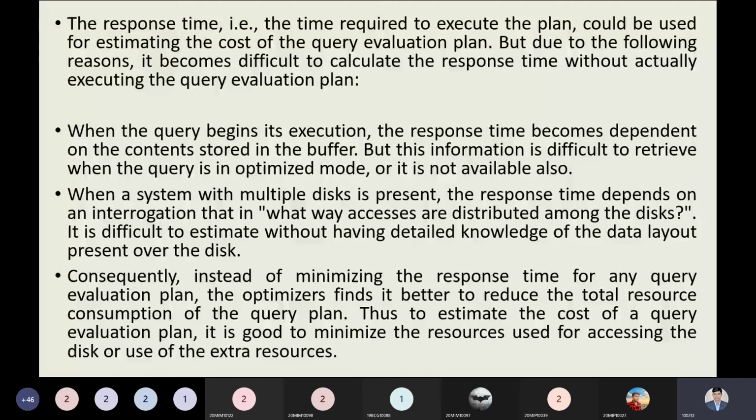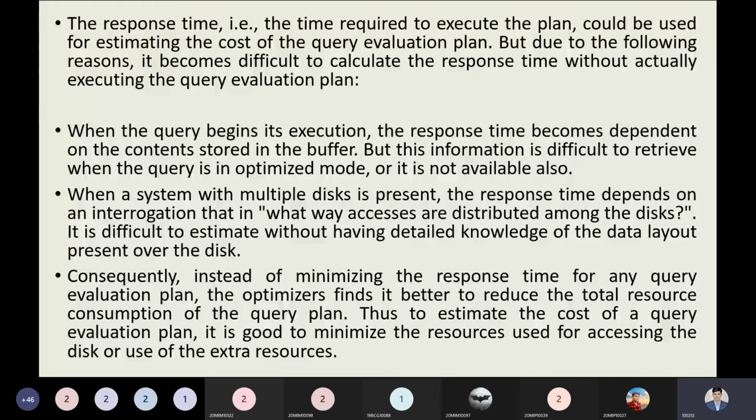So that is the reason it will take much time. Response time is not easy to calculate properly, because depending on certain reasons it can fail. Consequently, instead of minimizing the response time for any query evaluation plan, the optimizer finds it better to reduce the total resource consumption of the query plan. So it estimates the cost of the query evaluation plan, and it is good to minimize the resources used for accessing the disk or using extra resources.